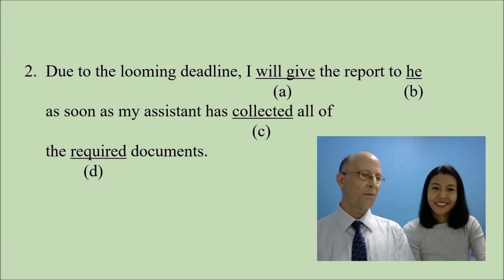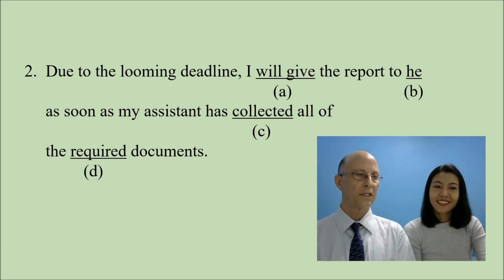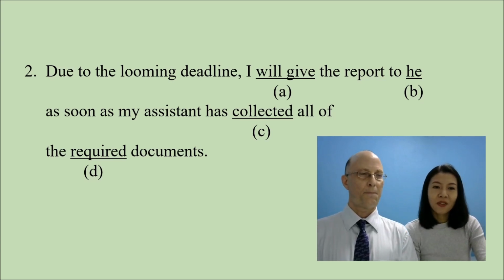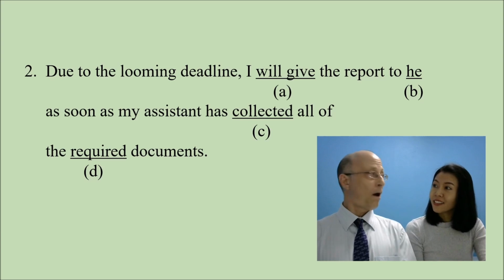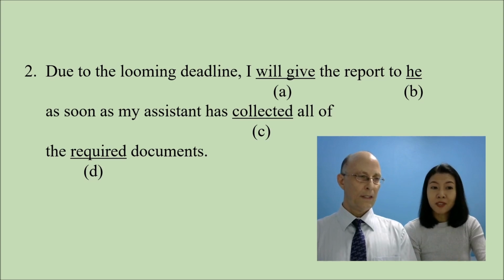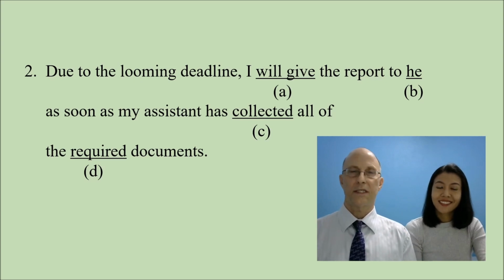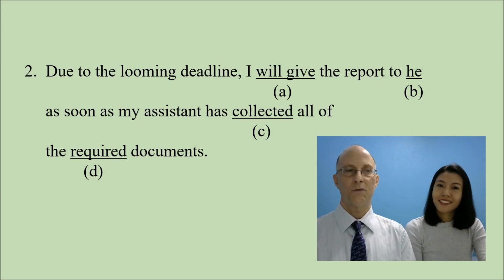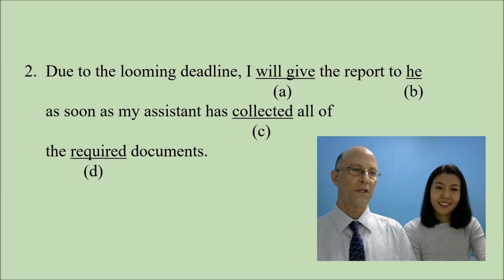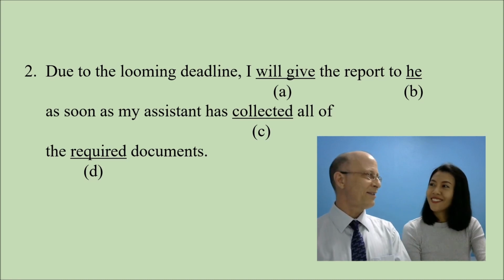Then let's go to a couple of others that we can delete from our list of possible answers. What else do you see here? So I will delete D. D, why? Yes, right? Because documents is a noun. So the word that comes before a noun must be an adjective. Excellent. So required is an adjective here. Require is a verb, and required could be a past tense verb, but in this case it is the adjective for documents, and it means necessary, the necessary documents. All right, good job.